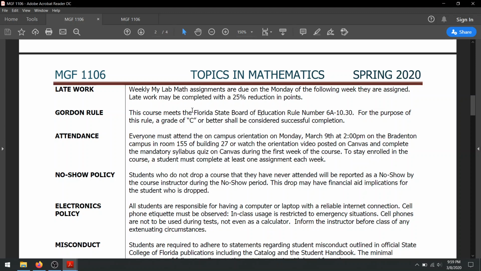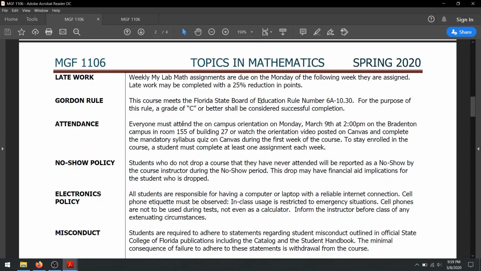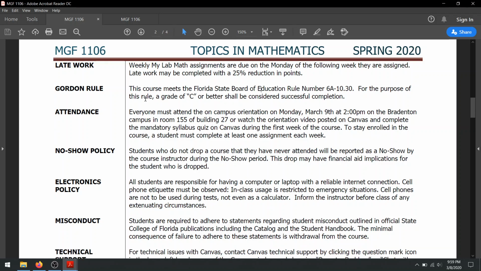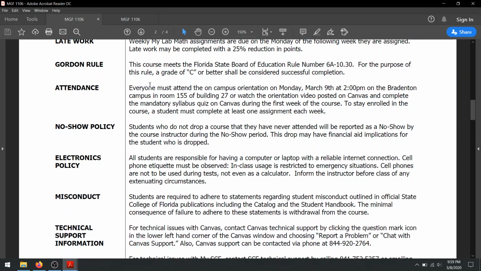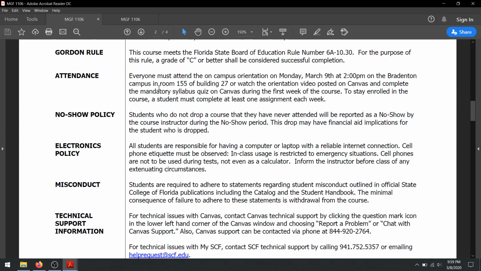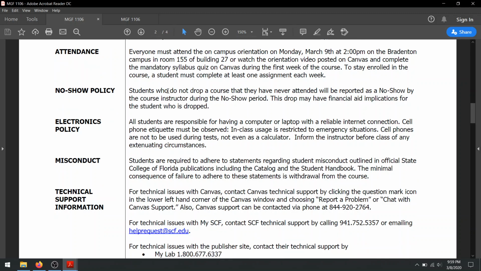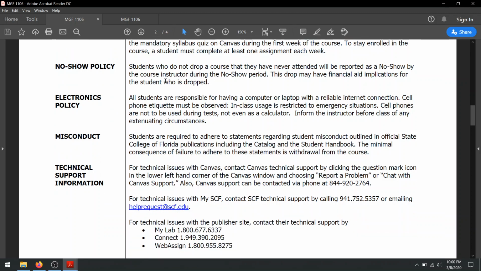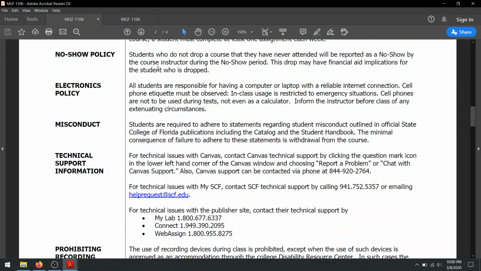The rest of this is all kind of, not stuff that you really need to be too careful about. Gordon rule just means this will get you your AA. Attendance, obviously this is online, so the thing that you need to do is just make sure you're taking the midterm and the final. No-show policy just means, if I never hear from you in the first week, you don't take the syllabus quiz, you don't come to the orientation, you never email me, then I have to no-show you, which means remove you from the course.